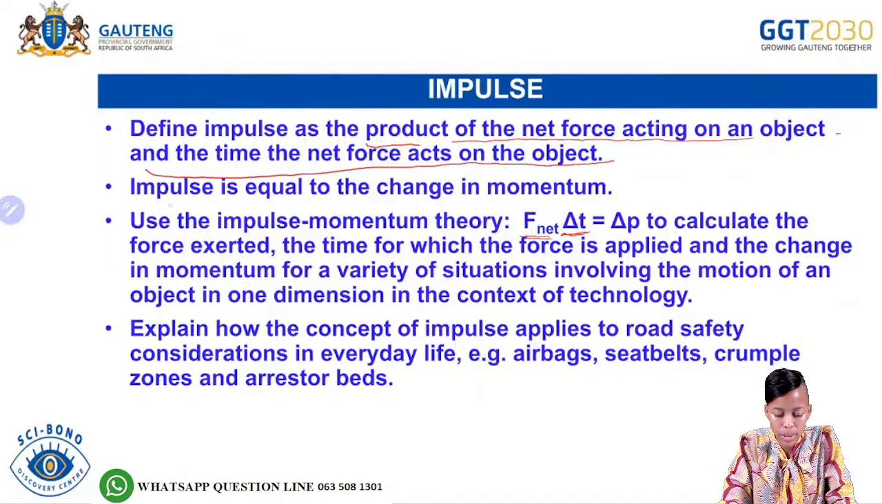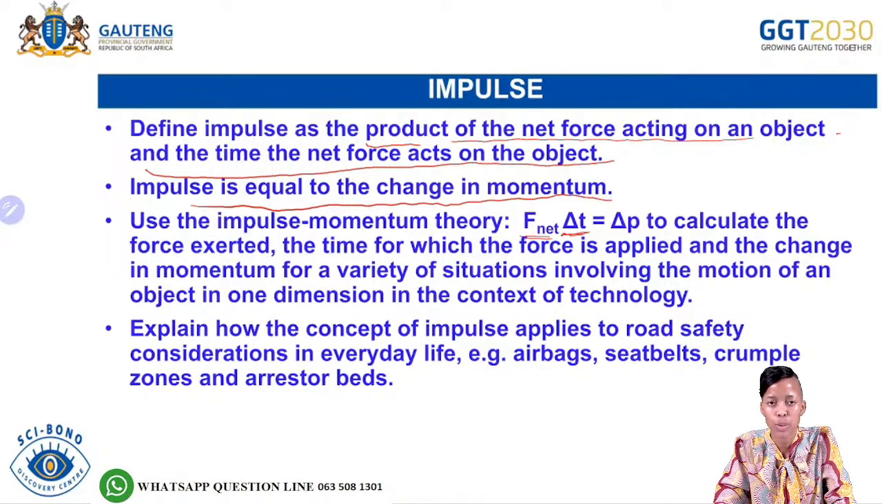Then we said impulse is equal to what? Is equal to the change in momentum. So impulse is the F net. Remember, the product of the net force and time. It's therefore equal to the change in momentum. So according to the formula as well. Then it says use the impulse momentum theory. So impulse momentum, there's your impulse on the left hand side, momentum is on the right hand side. So use the impulse momentum theory to calculate the force exerted.